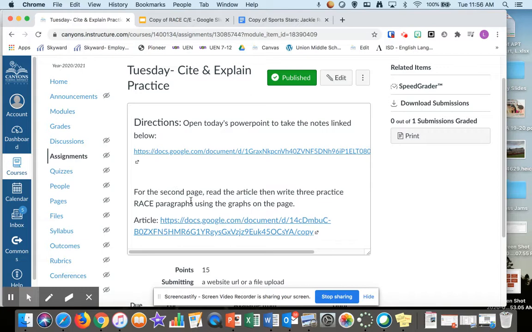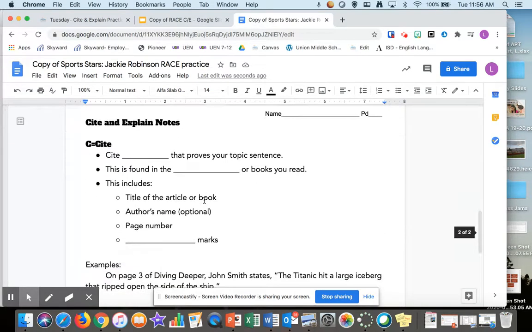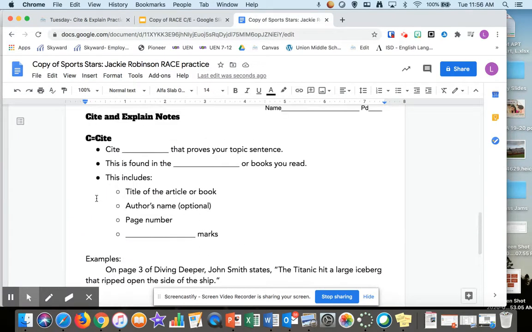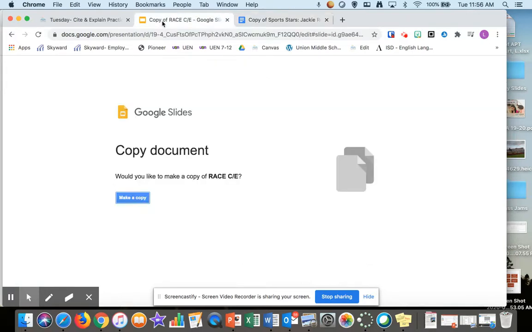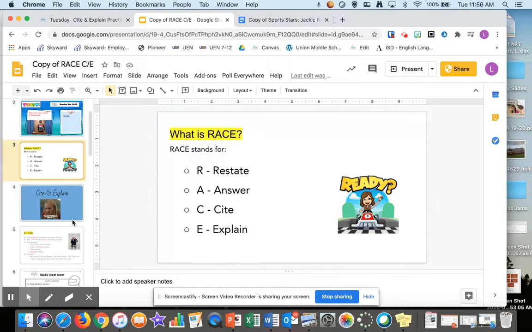And these pages are mixed up. So it says for the second page, read the article and write 3 practice race paragraphs using the graphs. That's actually on the first page, which I'm going to fix. So when you read this, it'll probably be fixed. But here are your notes down here. Again, you'll notice they match the notes down here.